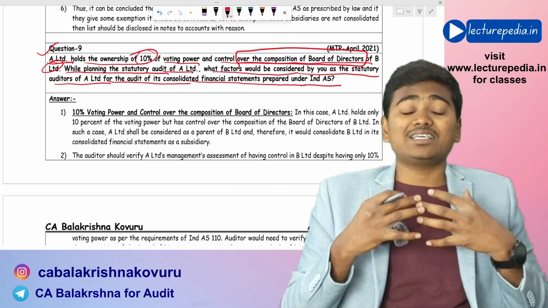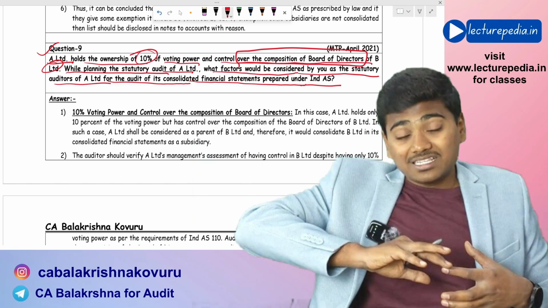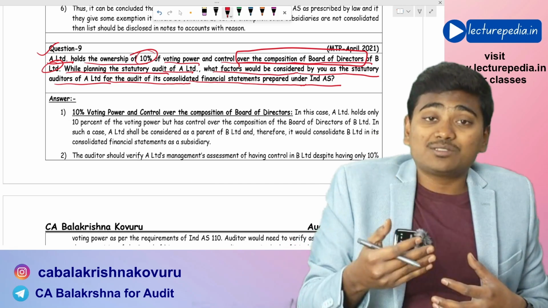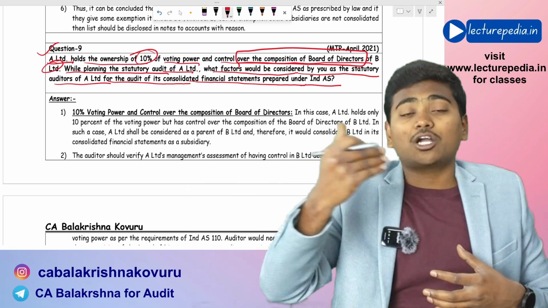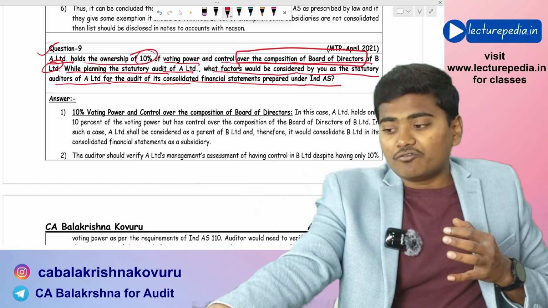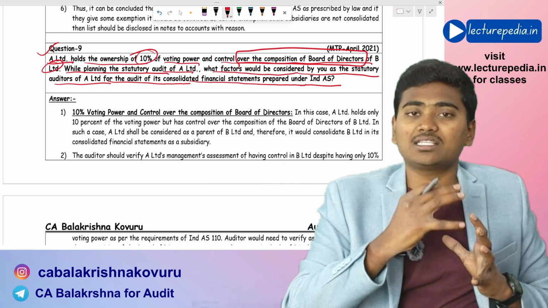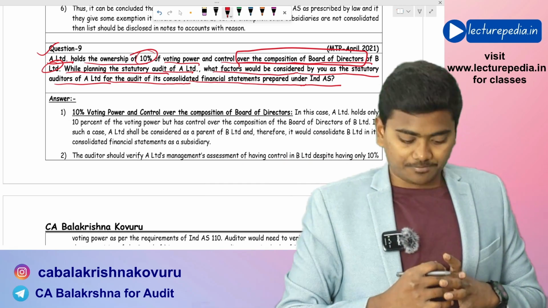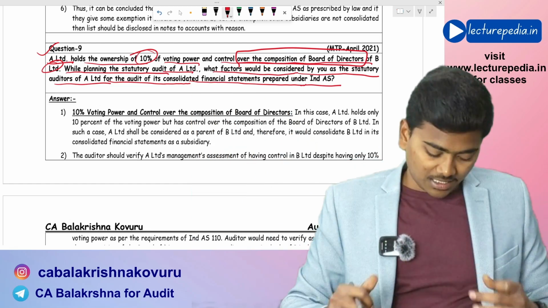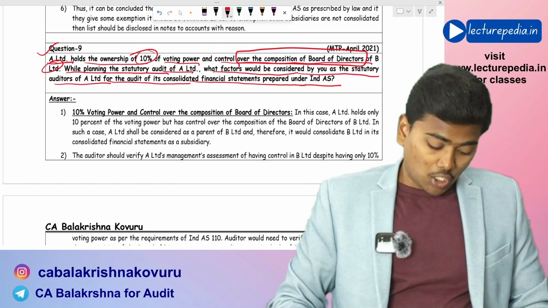So in the present case, A Limited is having control over the board of directors of B Limited. In this manner, it is exercising control over B Limited, and in this manner, B Limited has become the component of the A Limited, and so it has to consolidate the financial statements of a subsidiary, the B Limited, while preparing the consolidated financial statements. Since A Limited is exercising control over the board of directors. Now, with this regard, what are the points that have to be considered by the auditor? Let us see.